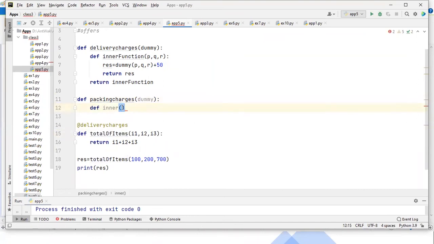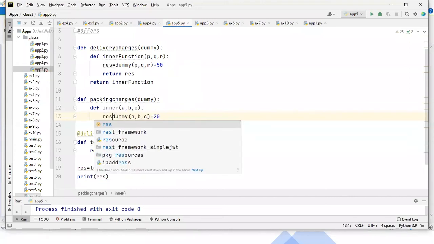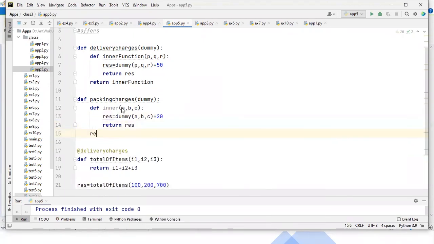So let me write, guys, inner of a comma b comma c, and for the packing charges, let me add 20 rupees. So here you have to call the dummy function by passing these arguments a comma b comma c, and then plus, guys, you have to add the 20 rupees, and then you can store it into a result. And now the inner function is returning the result. Now, guys, the outer function is returning the inner function. You can see the inner function that you are returning.